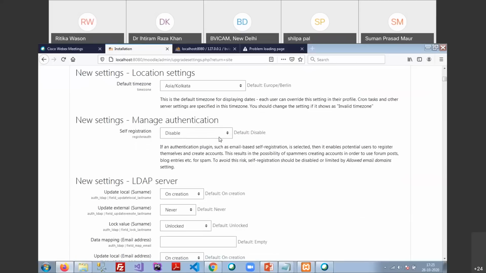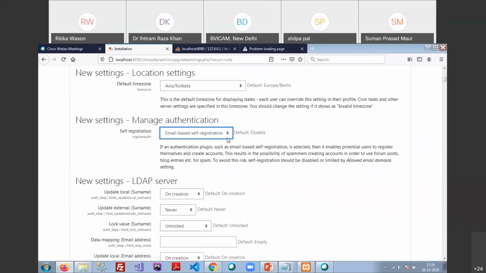What does it mean? Suppose I make it enabled. Email-based self-registration says that if you have an email server, you ask users to register themselves using that email server. The user registers by providing a form through Moodle. Once they fill up the form, submit and register themselves, they will get an activation key. Once they click on that activation key, they will be registered in your system, so they are able to access the system.